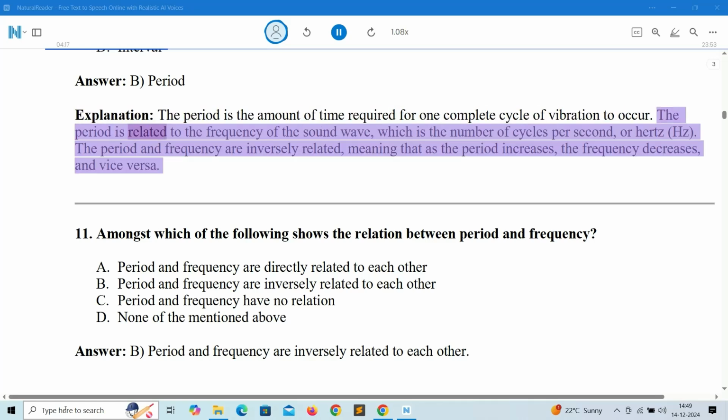The period is related to the frequency of the sound wave, which is the number of cycles per second, or Hertz, Hz. The period and frequency are inversely related, meaning that as the period increases, the frequency decreases, and vice versa.